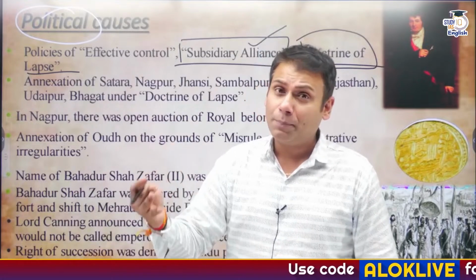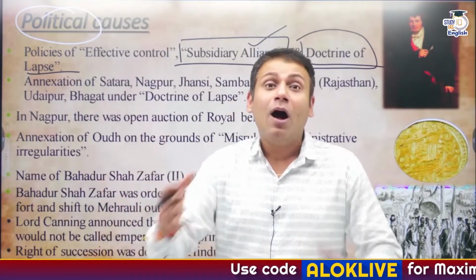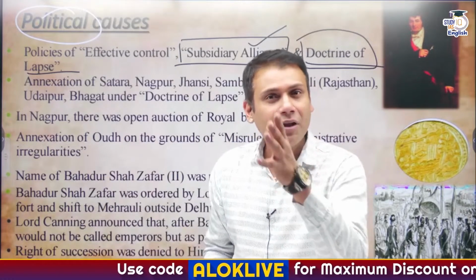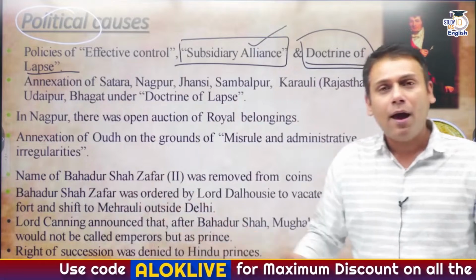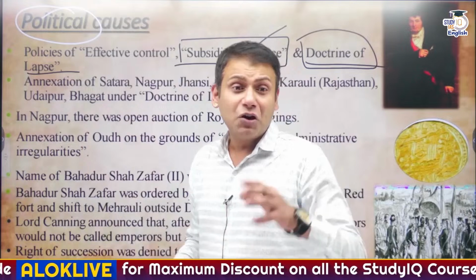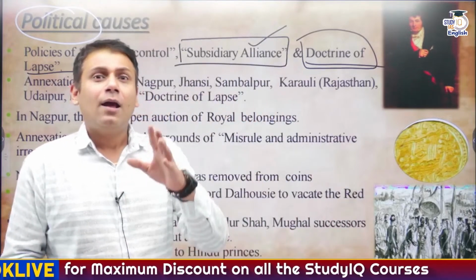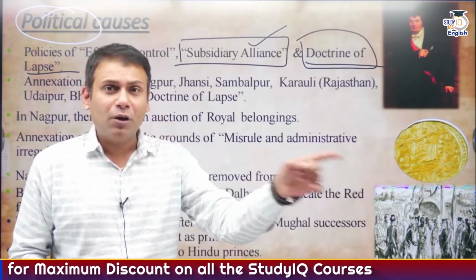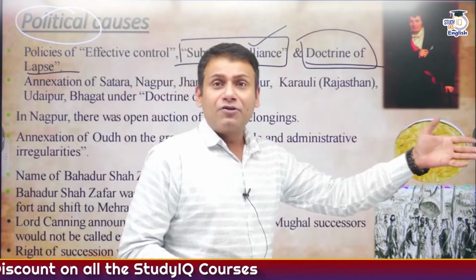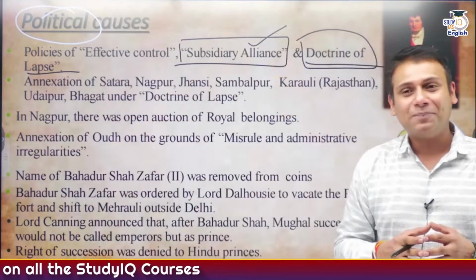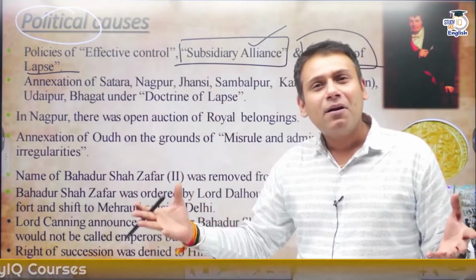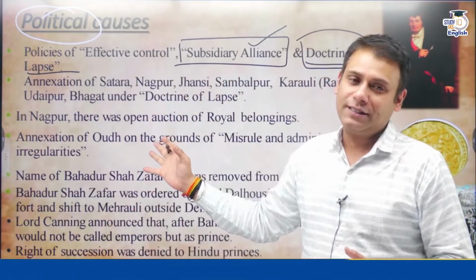Satara, Udaipur, Jaipur, Jhansi, Nagpur, Awadh. In fact, the Nawab of Awadh, Nawab Wajid Ali Shah, had a legal male heir, Birjis Qadr. But still the Britishers annexed the region of Awadh, on what pretext? On the pretext of maladministration and misrule: you are not able to take care of the administration properly, so we will take care of it. This simply highlights one thing: the pro-imperialistic approach followed by the Britishers.